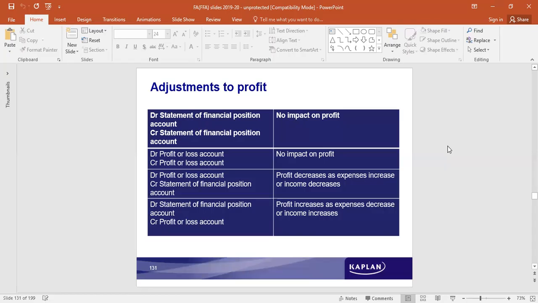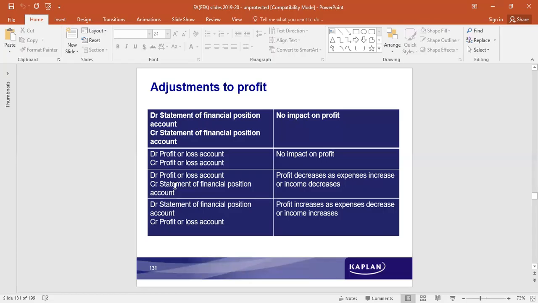Because of the errors and rectification of that, if there is any impact on the profit, how do we adjust? If profit decreases as expenses increase or income decreases, the journal entry that is passed is to the profit and loss account. So charge it to profit and loss account and adjust it against the statement of financial position. Very specifically, it is about the retained earnings. It could be adjusted against the retained earnings or the profit and loss account.